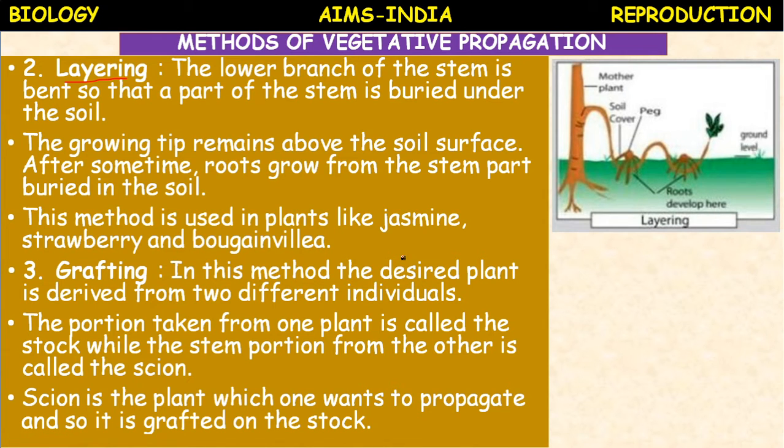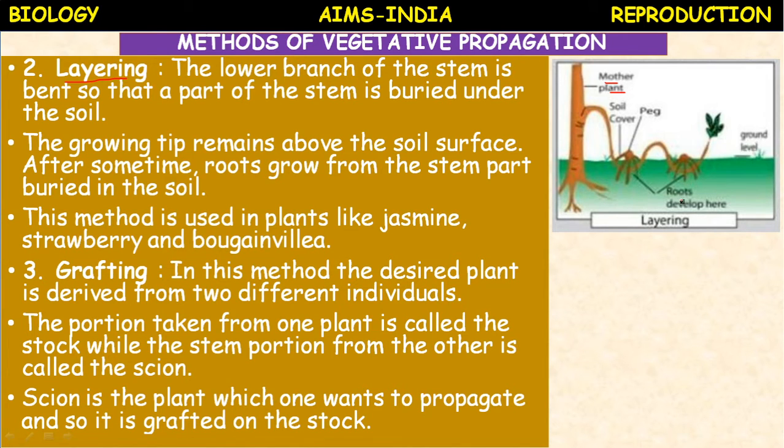So let us see here the layering. This is the mother plant. One of the stems which is near the ground is bent down and covered by soil, and a weight is placed on it. After a few days we have to water it regularly so that roots develop at the nodal portion.